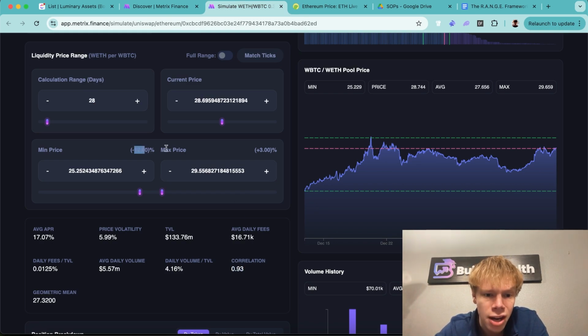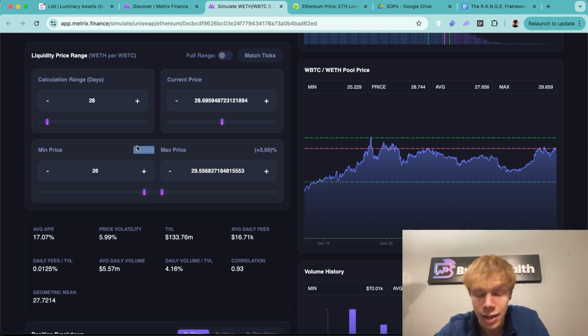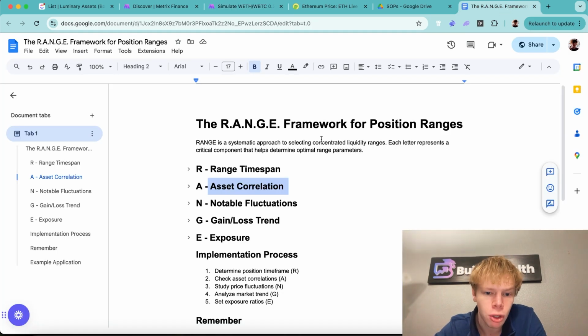You'll notice this is minus 12 plus 3. In all honesty, we can bring that up to something like 26 or so, which is minus 9. And the reason why is because these assets are correlated. Something that has like a 0.5 correlation, we're going to be looking at plus 15, minus 15 maybe. But with that being said, let's dive a little bit deeper.